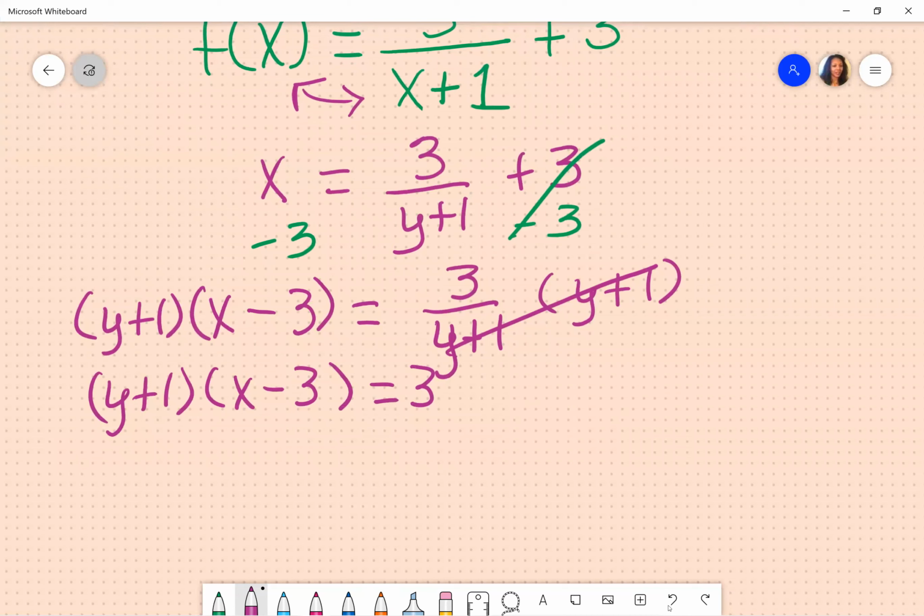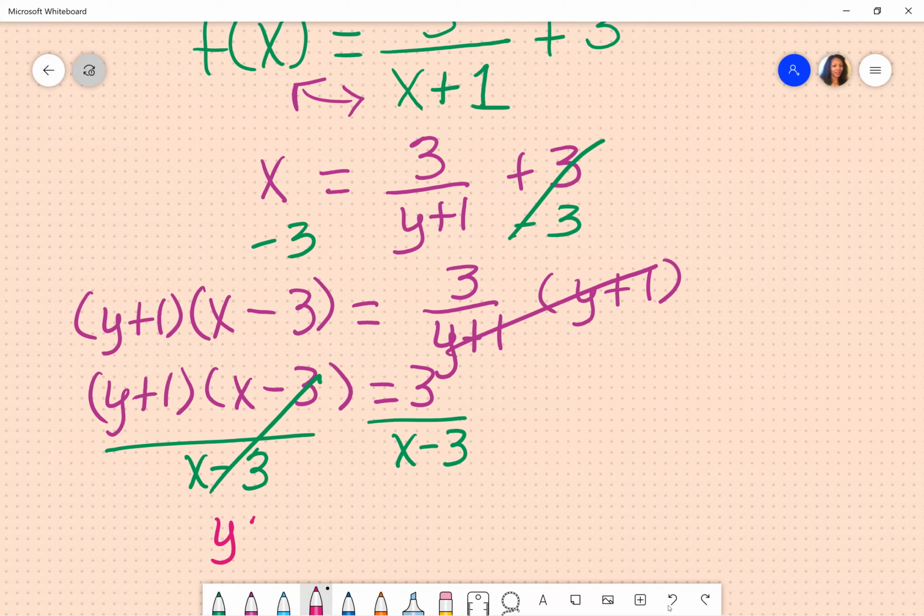I want y by itself. So I want to divide both sides by x minus 3 to get rid of that. And then I'm left with y plus 1 is equal to 3 over x minus 3.